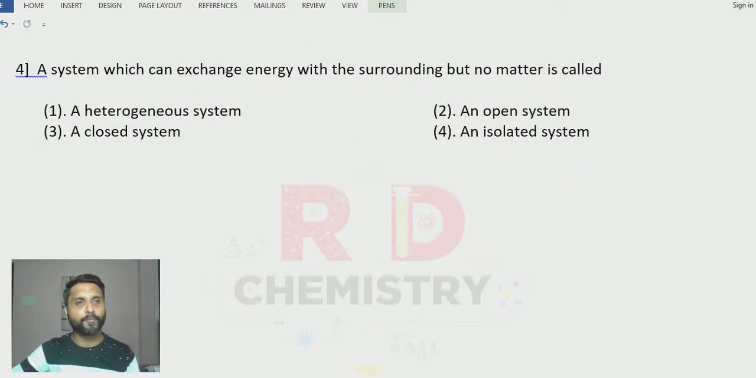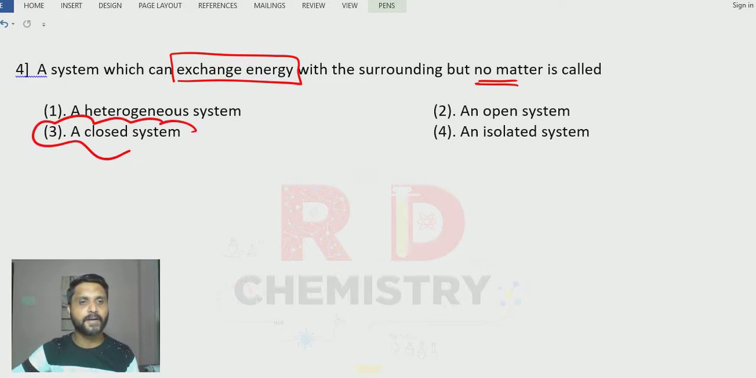Question number 4. A system which can exchange only energy, heat can be given to the surrounding, but not matter. Matter cannot go out, vapors cannot go out. That means it should be a closed system. So the answer is option number 3, correct?